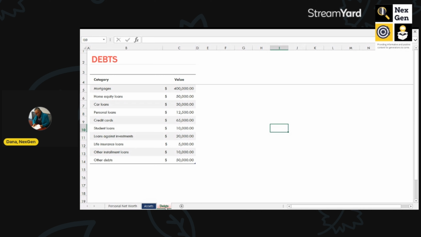They do have student loans. They have loans against their investments, and they do have life insurance loans, other installment loans, and of course, they have other debt. So they have a lot of debt going on here.